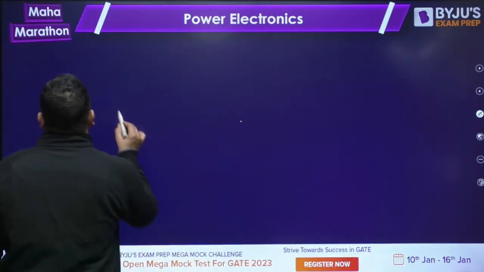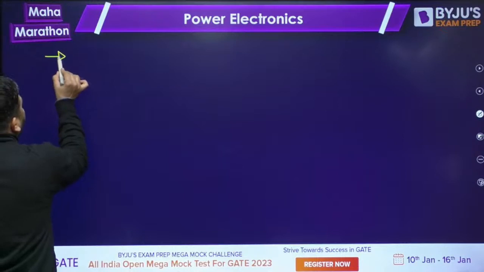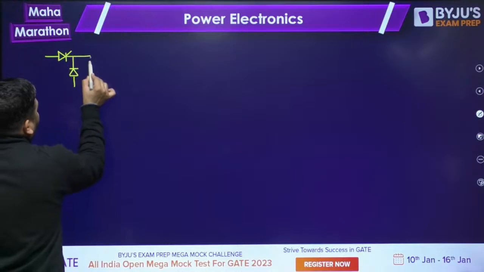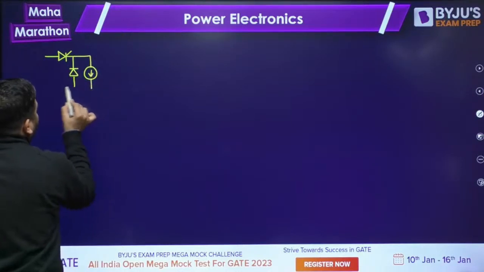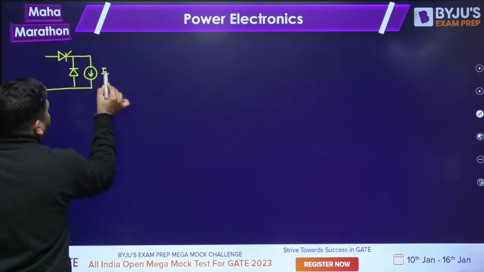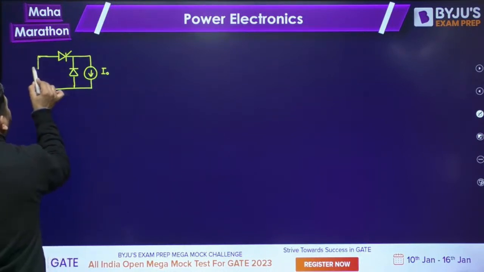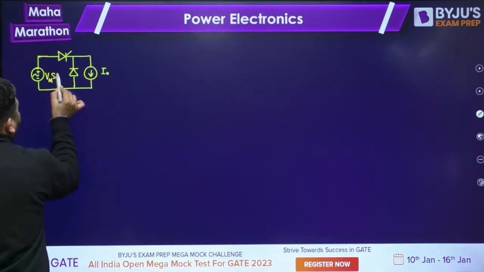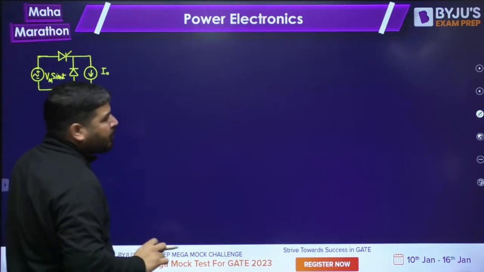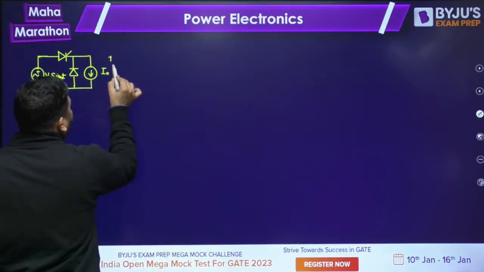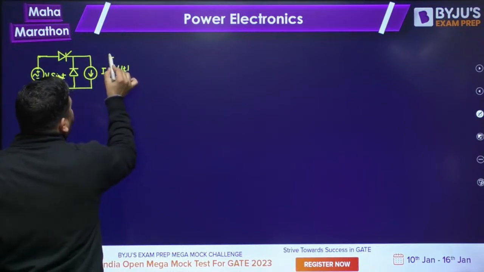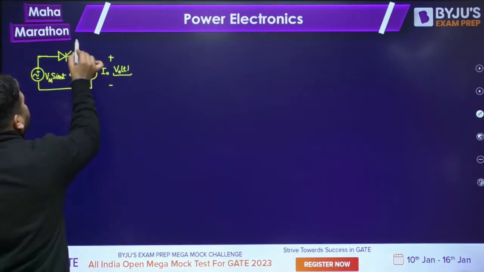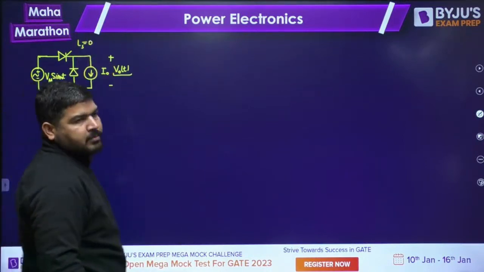If I take Ls equal to 0, then the circuit will look like this. You have the Thyristor here and you have the diode here. And you have a current source I0. And there you have the source VST, which is Vm sin omega t. Now I need to analyze this circuit. I need to look at the output voltage V0 t when there is no Ls. Ls is 0.